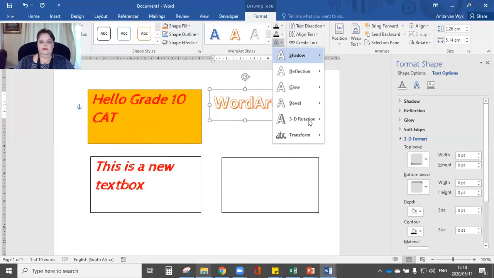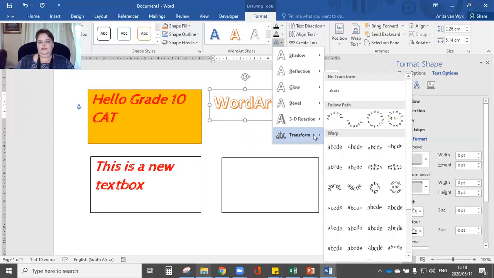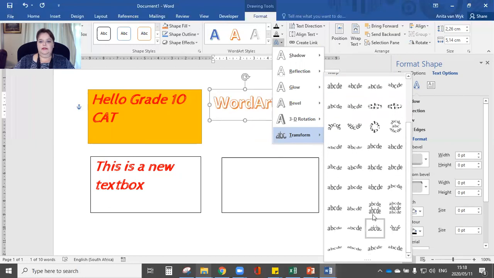Let's see what else there is. These are 3D rotations. I can make it stand on its side. Can you see how my word is flipping there in the background? These are all new things. There's a transform. This is the good old-fashioned word art that we used to only have, and you can change the direction of your words. It's a lot of fun to play around with these. So take a few minutes and play around and see the different things that you want to add to your documents. Okay, great.